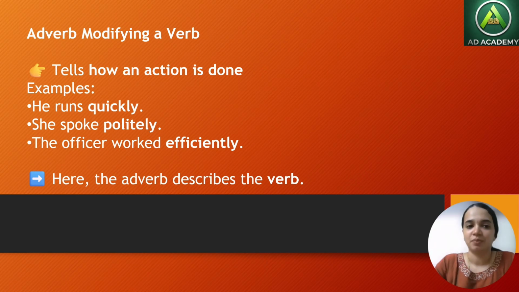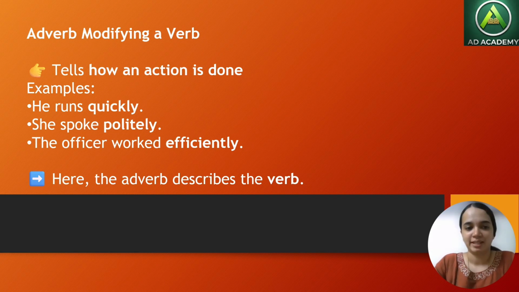An adverb modifying a verb tells how an action is done. As we have said, it can qualify a verb. He runs quickly. Which is the verb and which is the adverb in this sentence? He is the subject, the pronoun. Runs is the verb. Quickly is the adverb. Usually adverbs end in ly, but not every adverb ends in ly.